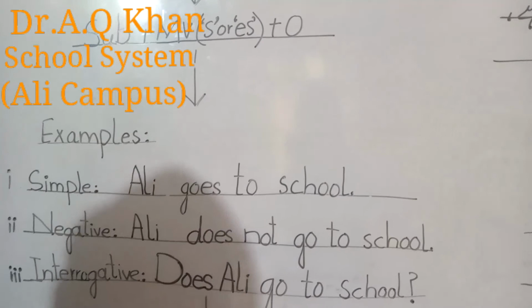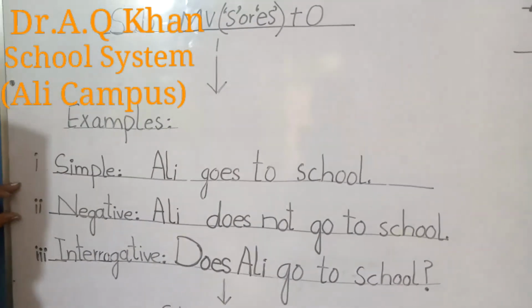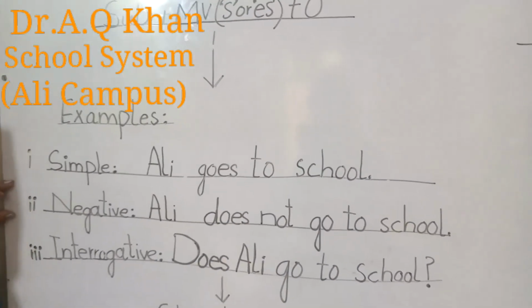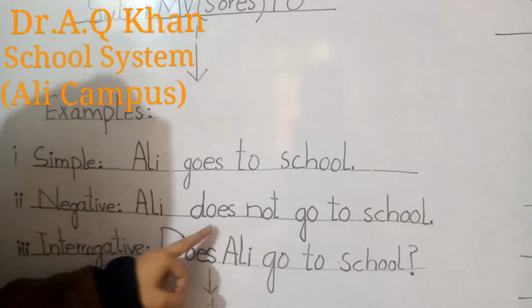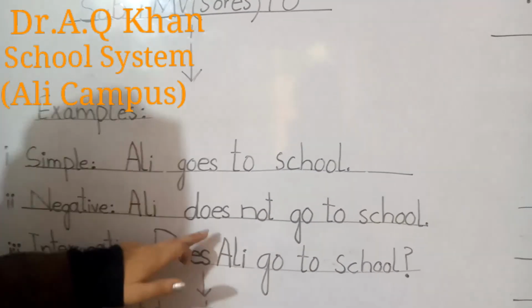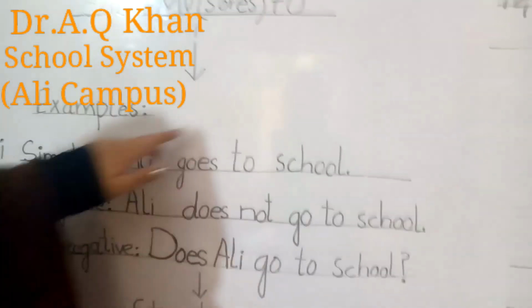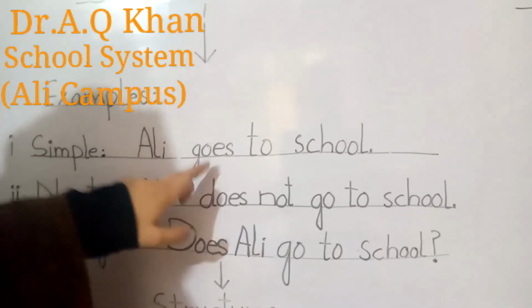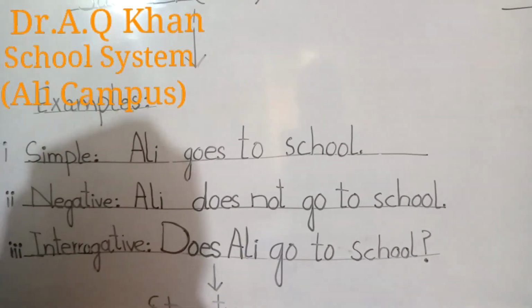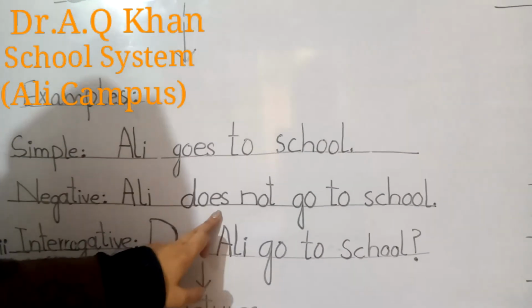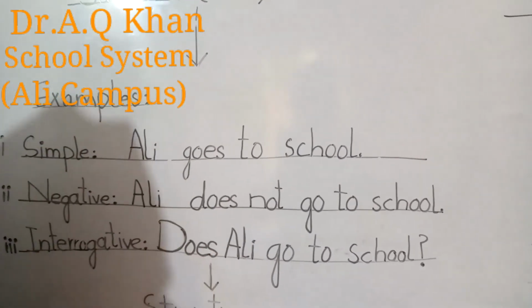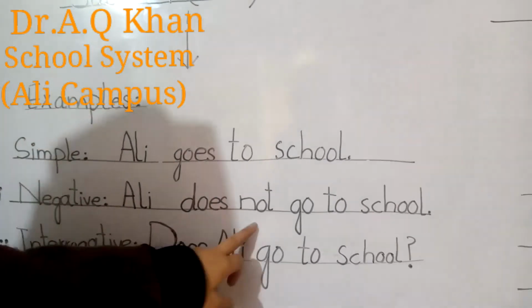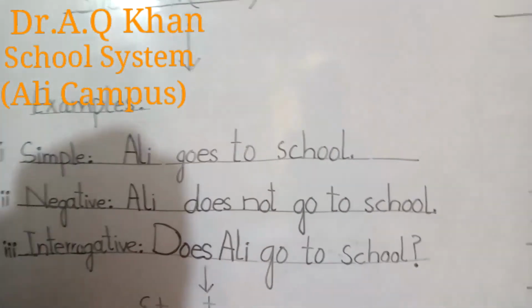Does not go to school. When we have to make the negative of present indefinite tense, what will we do? We will put does not or do not after the subject. How will we put does not or do not? We will look at our verb, main verb. If the verb is with s or es, then we will put does. If the verb is first form, then we will put do plus not, and we will go further.